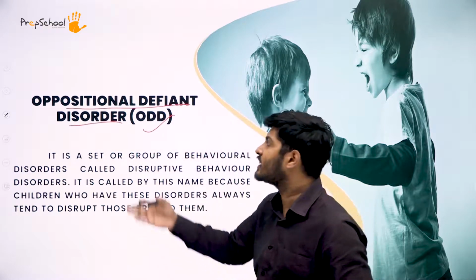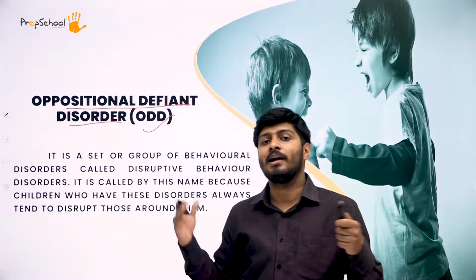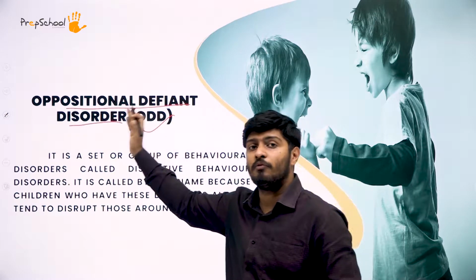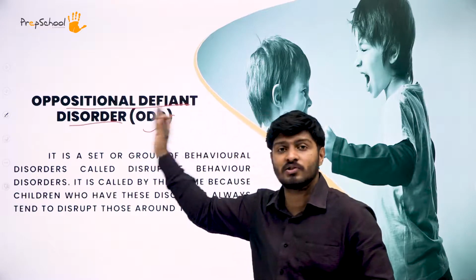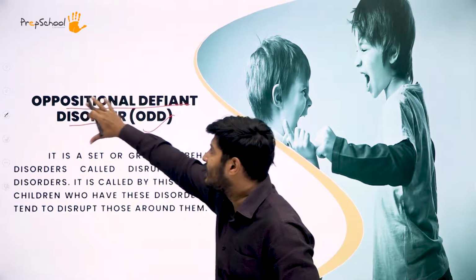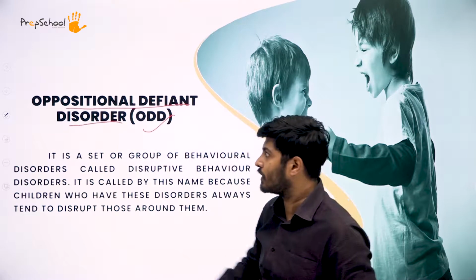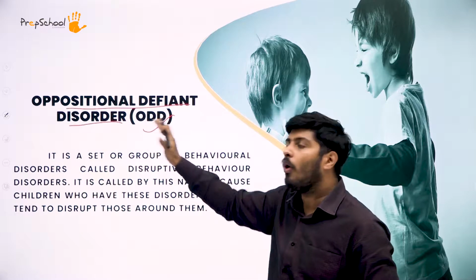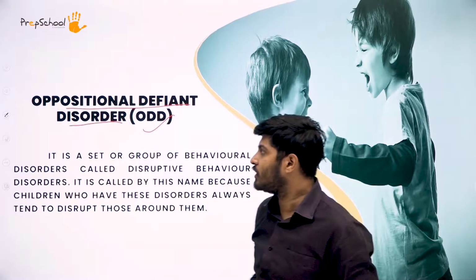You may be directly asked, what do you mean by ODD? If you don't remember the full form, oppositional defiant disorder, that's a problem. That's why it's important to learn the abbreviation along with the full name.